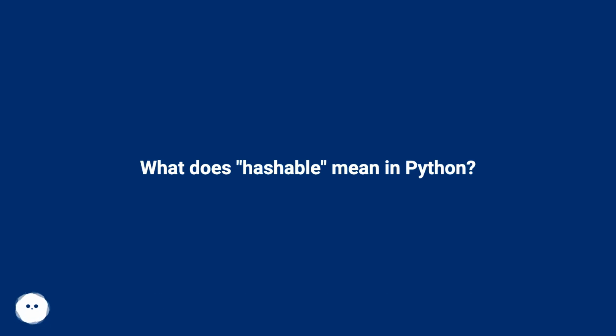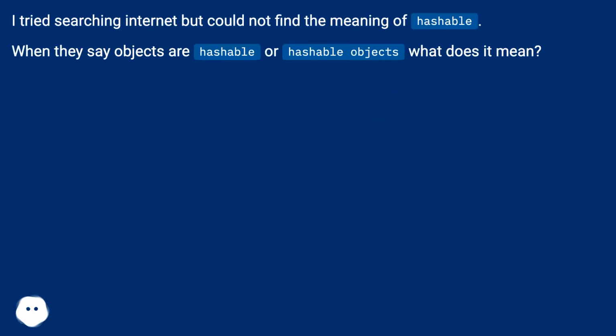What does hashable mean in Python? I tried searching the internet but could not find the meaning of hashable. When they say objects are hashable or hashable objects, what does it mean? From the Python glossary.